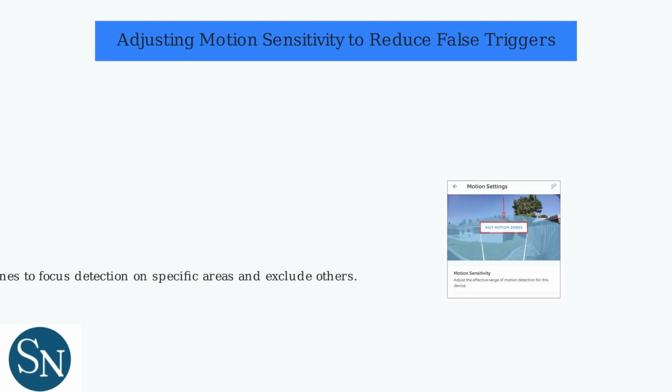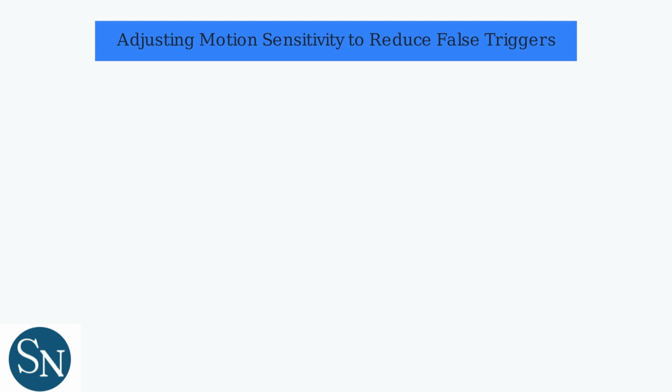Additionally, utilize the Motion Zones feature. This allows you to focus detection on specific areas like your driveway and exclude others, such as a windy tree. Open the motion settings in the app and edit the zones.